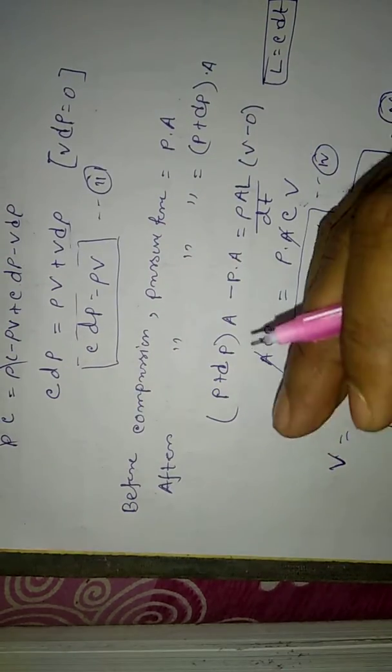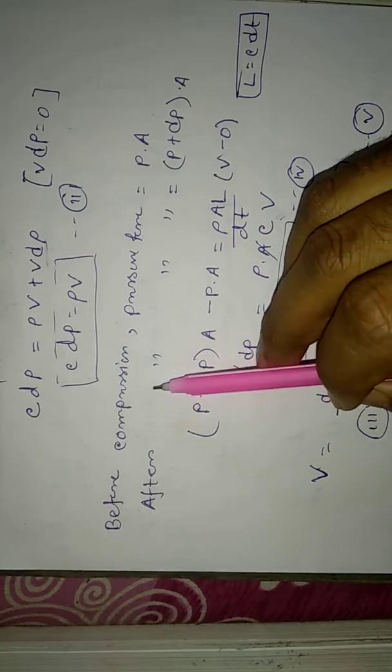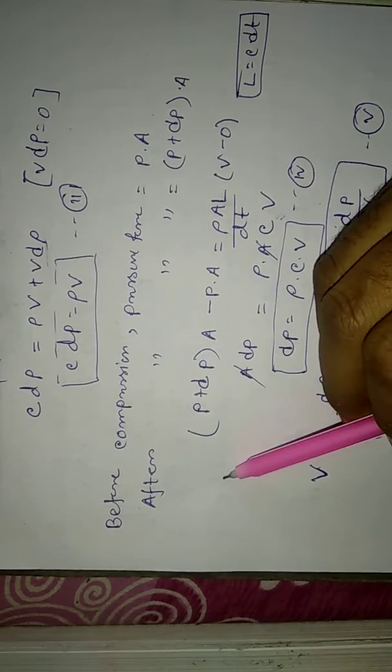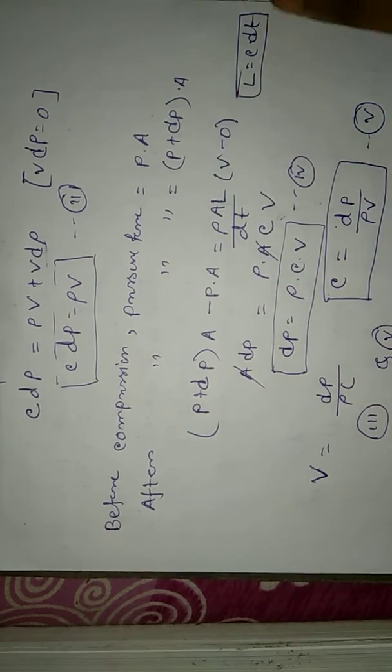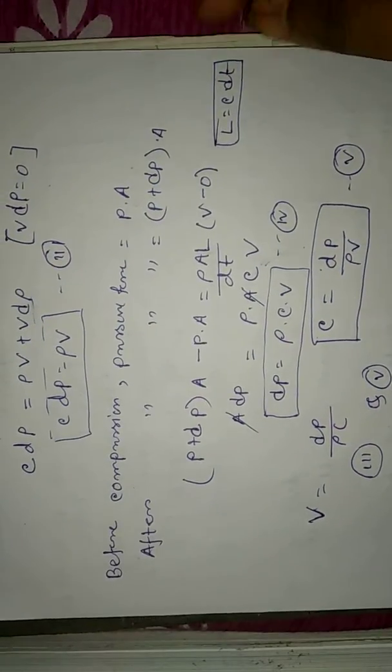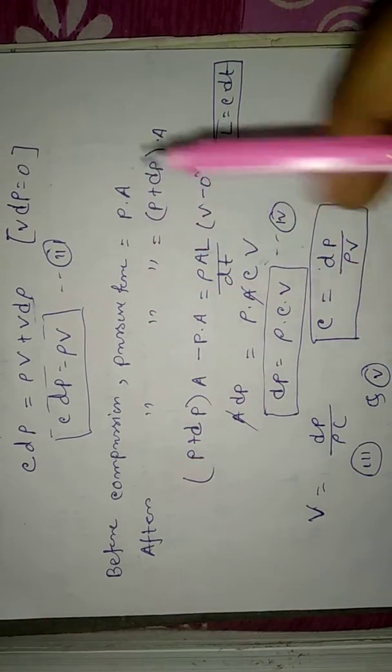So this is the expression. And now if you just apply pressure and force analysis, what is the amount of pressure force before compression, and what is the amount of pressure force after compression? Before compression the pressure force is P into A, right?